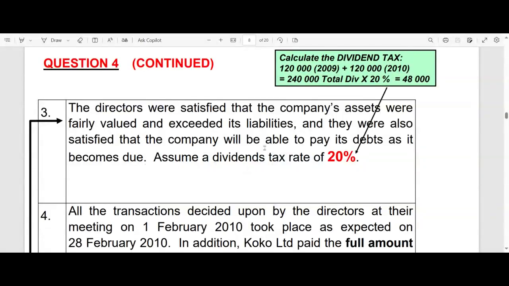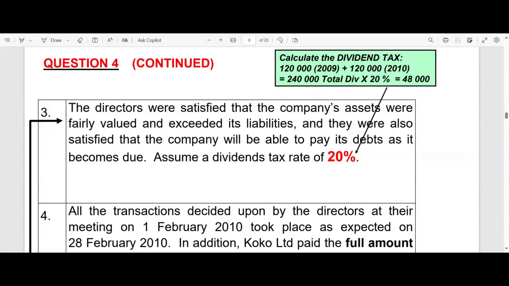And then they say assume a dividends tax rate of 20%. The dividends tax rate is currently 20%. It started off many years ago, about 20 years ago, at 10%. Then it went to 12.5%.